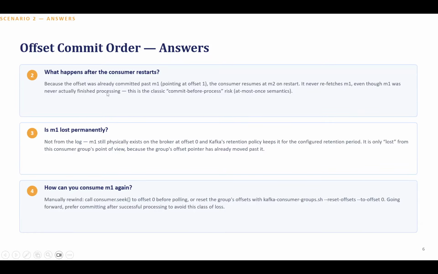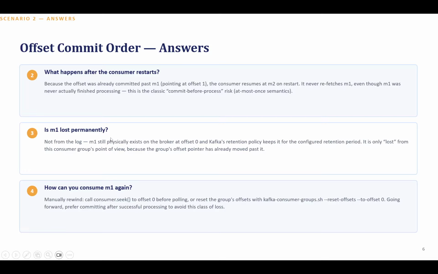Okay, so if I answer the first one, what happens after consumer restart? Because the offset was already committed past M1, the consumer resumes at M2 on start. It never reprocesses M1, even though M1 was never actually finished processing. This is the classic commit-before-process risk, at-most-once semantics. We have discussed the semantics types, right? So this is at most once. In this case, the message can be lost, but duplicates will not be there, and either it will be delivered zero times or one time.